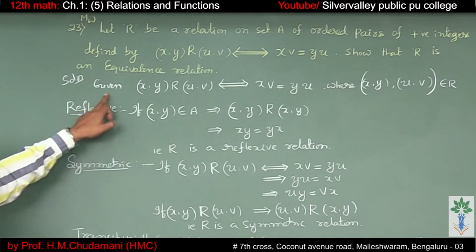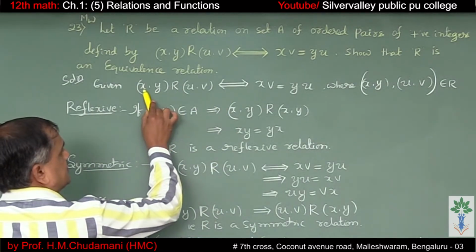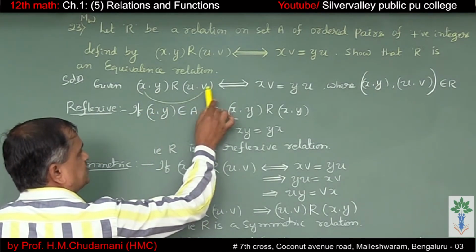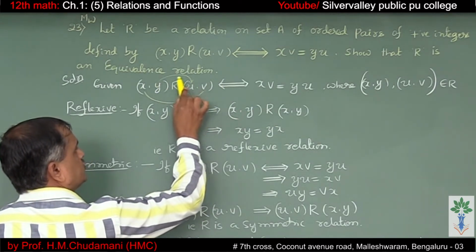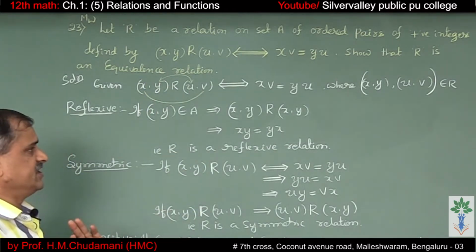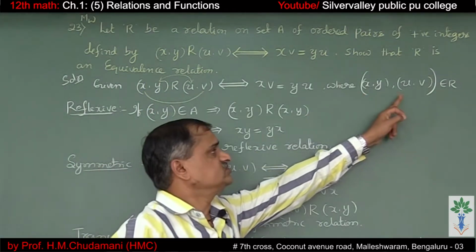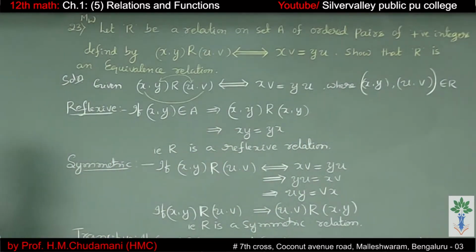Solution. Given (x, y) related to (u, v) means x into v equals y into u. This is how they have defined the relation, provided these ordered pairs belong to the relation. Let us check reflexive relation.